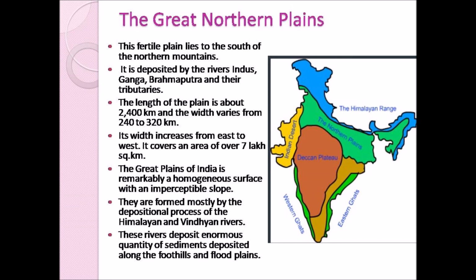The last point, these rivers deposit enormous quantity of sediments along the foothills and floodplains. As the rivers flow through the slopes and hills, they bring along with them the sediments and debris, and they settle these sediments in the foothills of the mountain and also on the plain surface. And this is how the Great Northern Plains were formed.